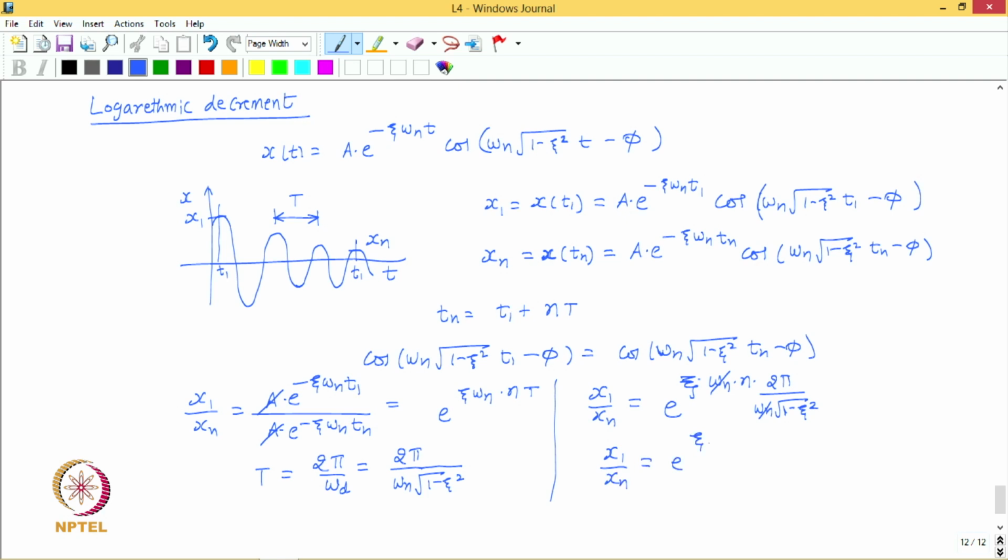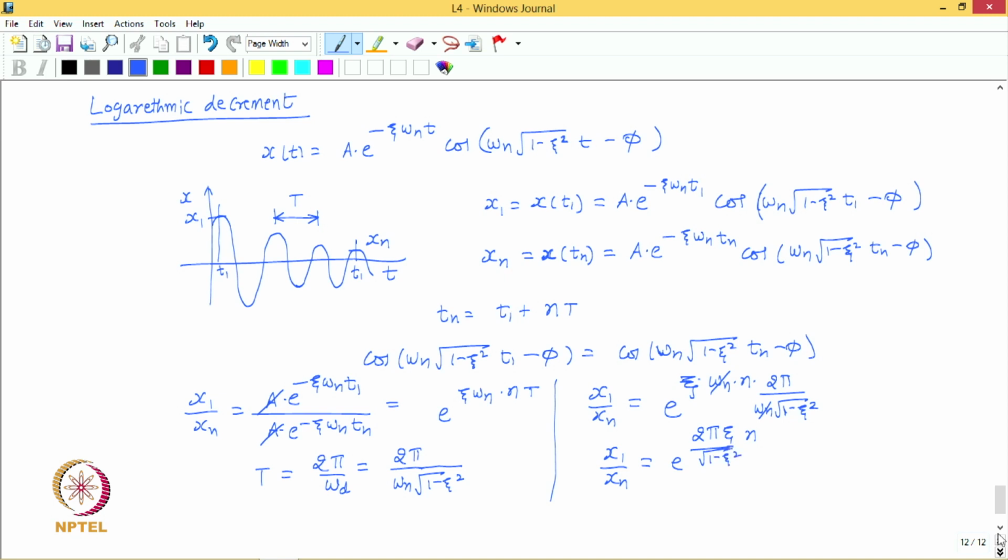power zeta, maybe let me rewrite again, e to the power 2 pi zeta n upon under root of 1 minus zeta square, that is what we get, okay.